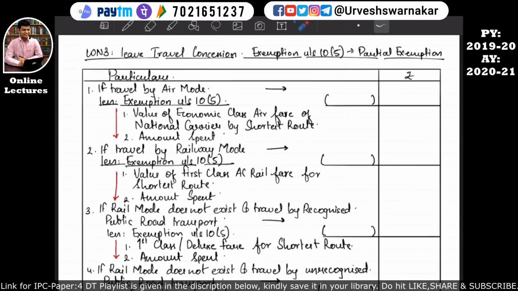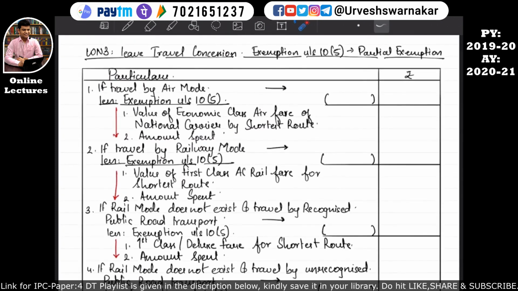So if an assessee is on leave and the company, that is the employer, is paying a travel concession, that is paying some money to the employee, then whatever money has been received will be considered here, and the exemption under section 10 subsection 5 will be calculated, and the exemption will be subtracted from the amount received, and whatever the balance will be considered in the computation of the income from salary.